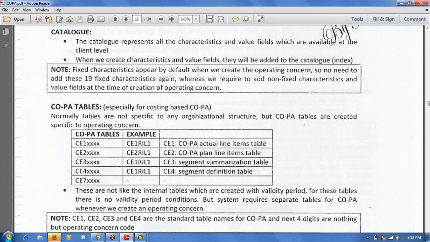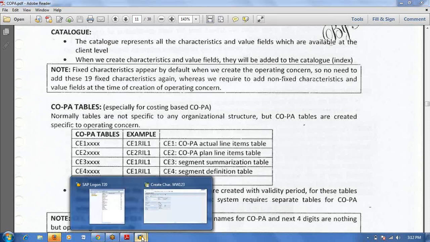I'll ask later. Okay. Here the segment table is very important. Here I will show you segment characteristics.